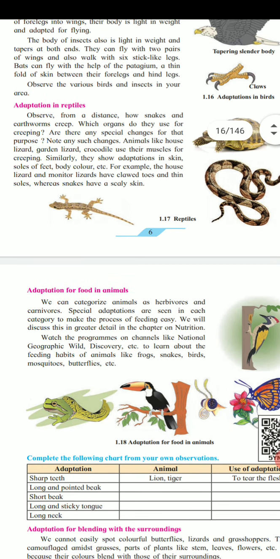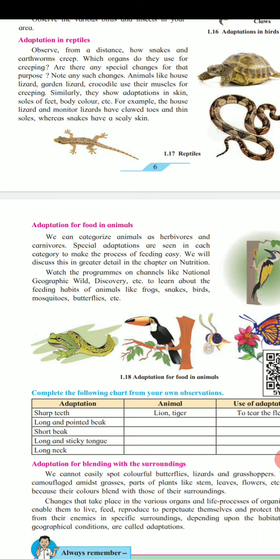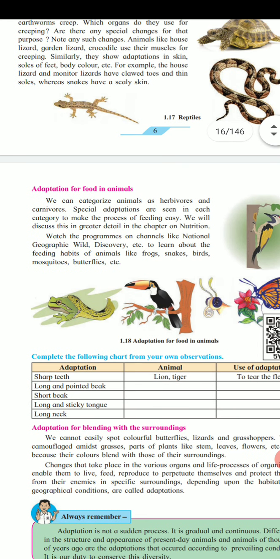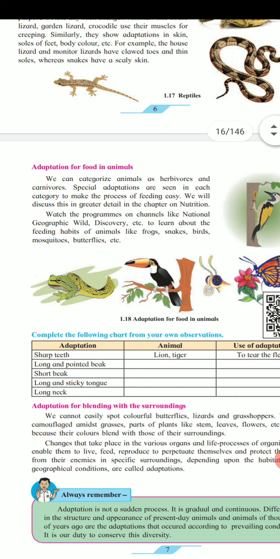Now the next point is adaptation for food in animals. Why do changes occur in animals for food? We can categorize animals as herbivores and carnivores. We know that herbivores means animals which eat only grass, and carnivores means animals which eat meat. Special adaptations are seen in each category to make the process of feeding easy. We will discuss this in greater detail in the chapter on nutrition.